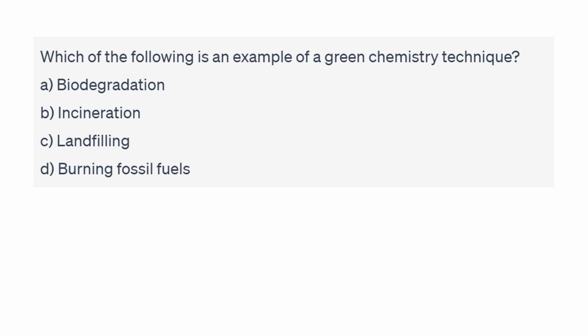Which of the following is an example of green chemistry technologies? So green chemistry technologies are mainly based on microbes or plants. So let's check the options. Biodegradation. So this is an example of green chemistry technology. Incineration, it is a thermochemical process. So this is a wrong option. Landfills are sites used for waste management. So this is a wrong option. And burning of fossil fuel. This is not a green chemistry technique. So this is also a wrong answer. So the right answer is biodegradation.